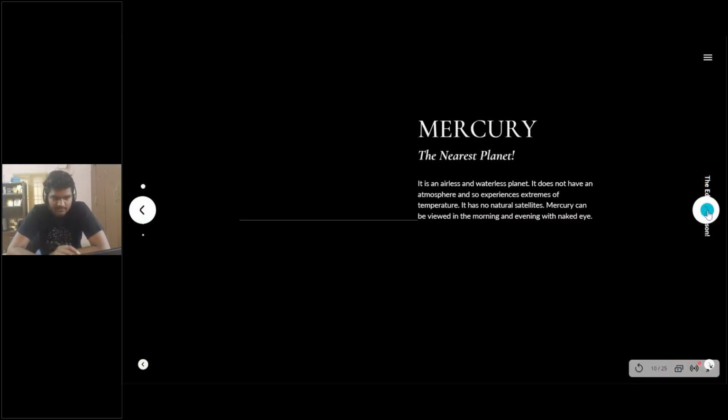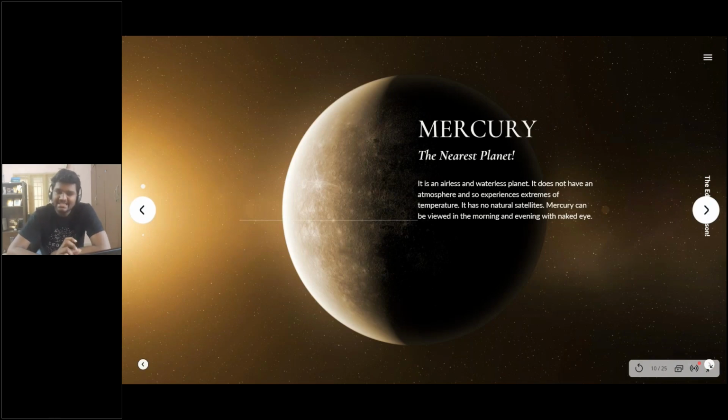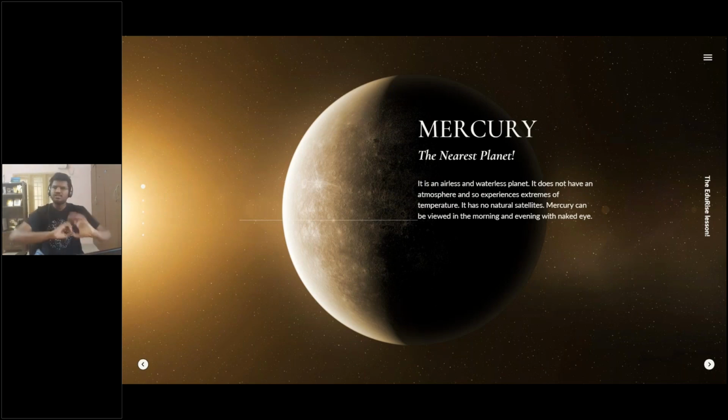So let's start with the first planet, Mercury. It is the nearest planet to the sun, the first member of the solar system. It is an airless and waterless planet. There's no air, there's no water. It does not have an atmosphere, and so experiences extremes of temperature. When it is cold, it becomes super cold. When it is heated up, it becomes super hot. It has no natural satellites. We will look at what satellites are quite soon, right?